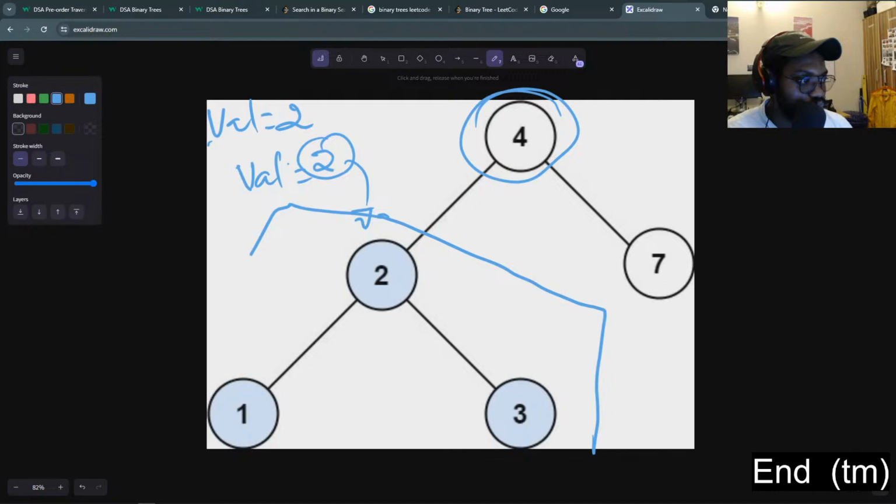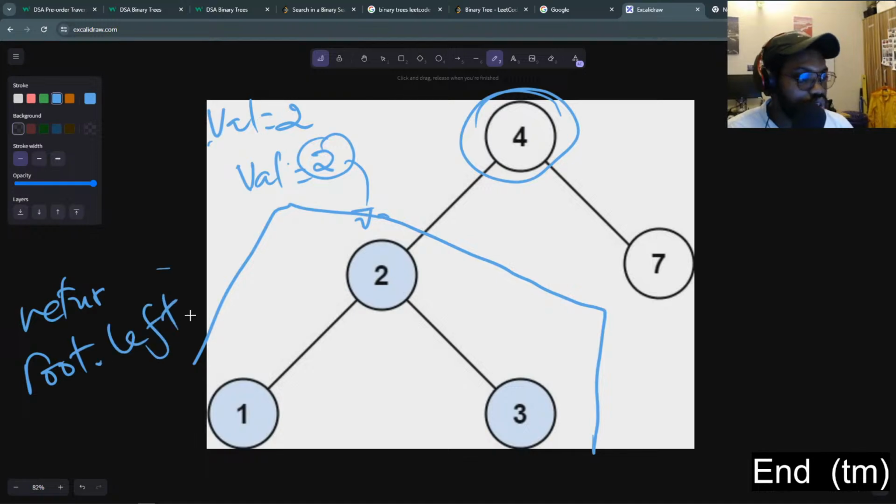So we can simply return the root dot left. So this will return the root dot left, and we know the root dot left automatically has a connection to other nodes in the tree. So yeah, this is what we need to do in this case.